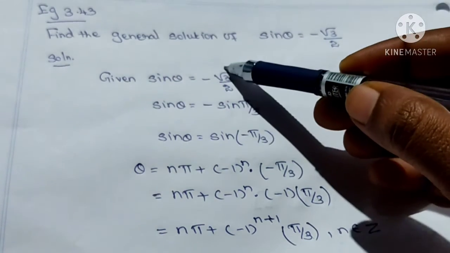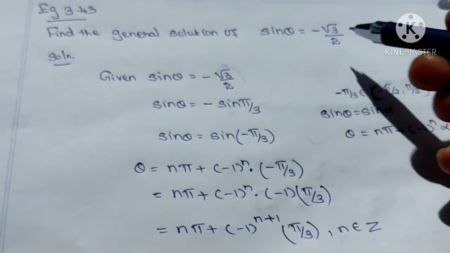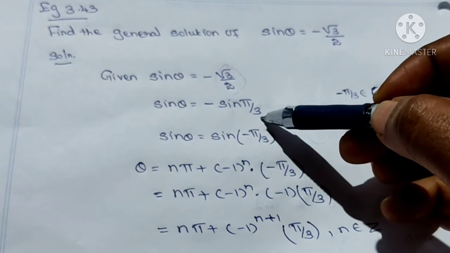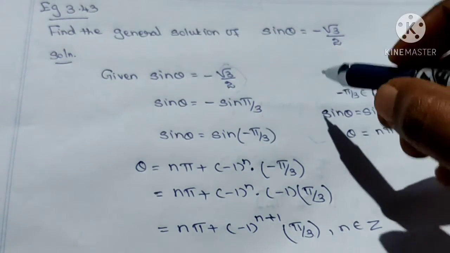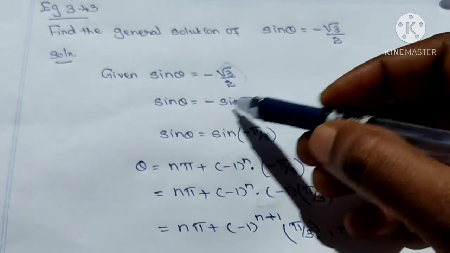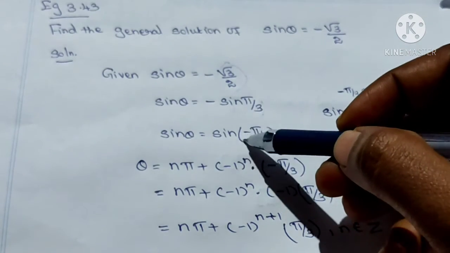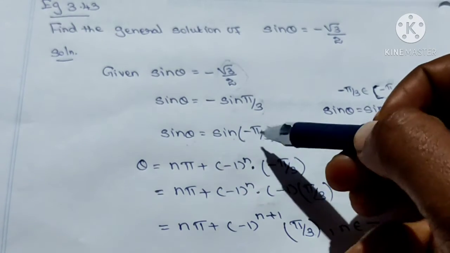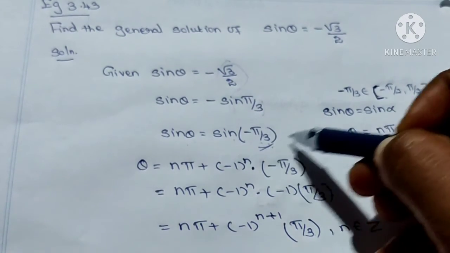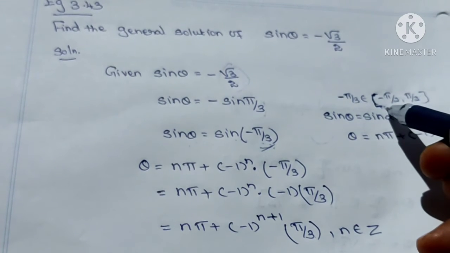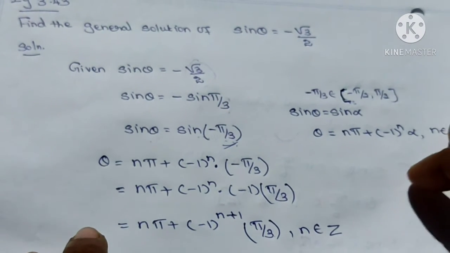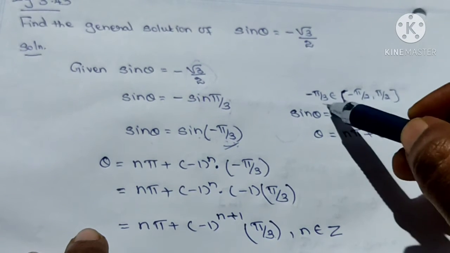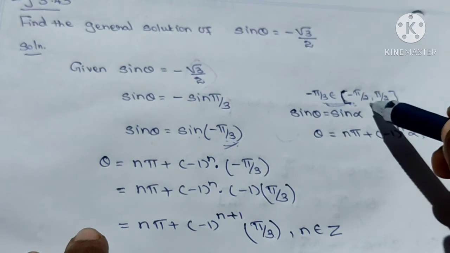So, root 3 by 2 is the sin 60 degree value. Sin 60 degree in radian form is pi by 3. Okay. But sin of minus theta is minus sin theta. So, it can be written as sin of minus pi by 3. So sin theta is equal to sin of minus pi by 3. But this minus pi by 3 belongs to the principal value. Principal value of sin theta is the closed interval minus pi by 2 comma pi by 2. So this minus pi by 3 lies in this interval.